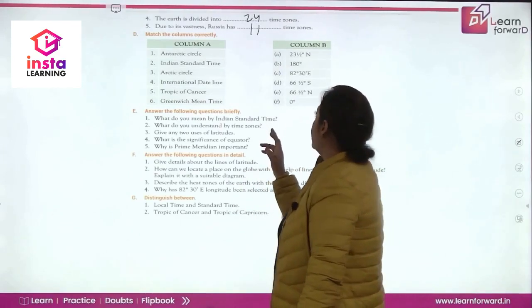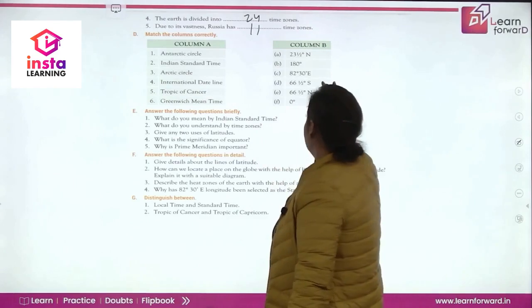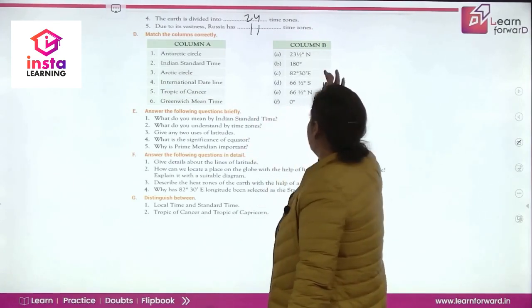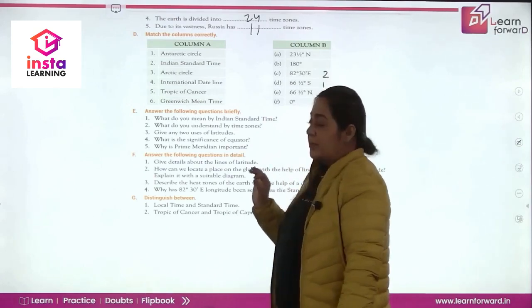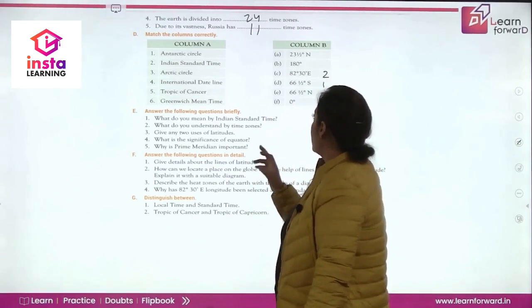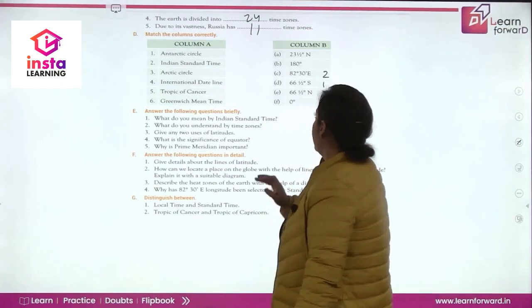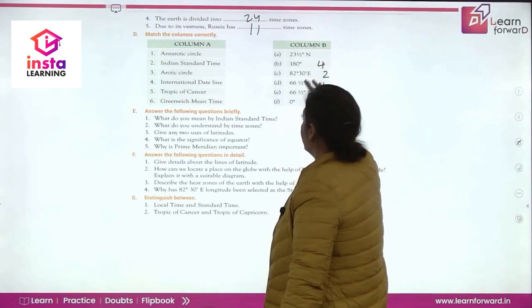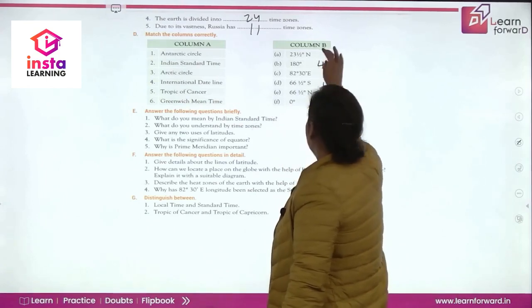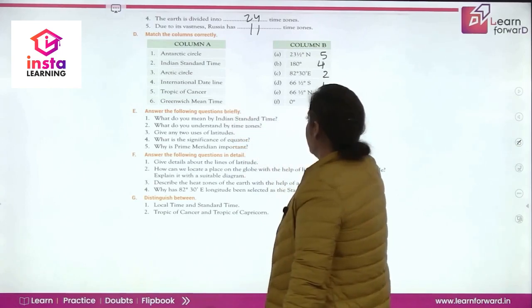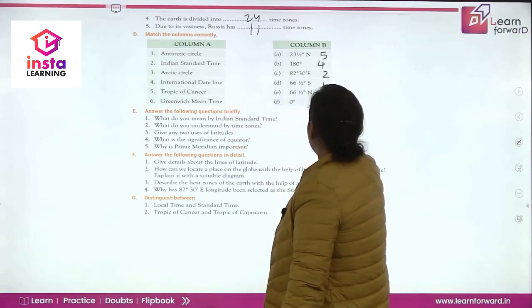Now Antarctic Circle, if we talk of Antarctic Circle, this is 66.5 degree south. If we talk of Indian Standard Time, it is 82 degree 30 east. Then we talk of Arctic Circle. Arctic Circle is 66.5 degree north. International date line is 180 degree. If we talk of Tropic of Cancer, 23.5 degree north. If we talk of Greenwich Mean Time, it is 0 degree. Right? Clear?